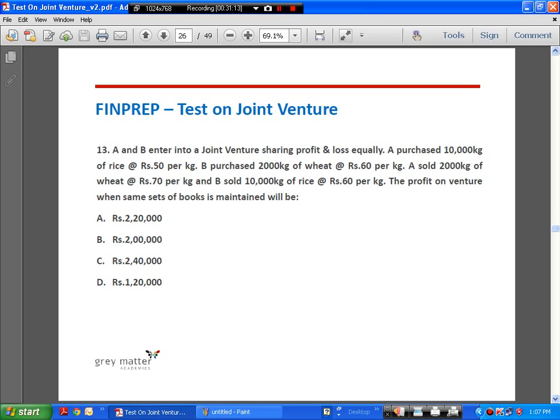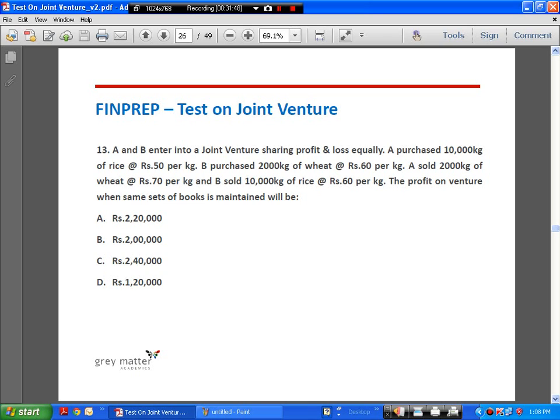It's a simple arithmetic question here. It says A and B enter into a JV sharing profits and losses equally. A purchased 10,000 kgs of rice at rupees 50 per kg. B purchased 2000 kgs of wheat at rupees 60 per kg. A sold 2000 kg of wheat at 70 per kg and B sold 10,000 kg of rice at rupees 60 per kg. What is the profit on joint venture? It's a very simple basic arithmetic problem. Nothing but income minus expense.